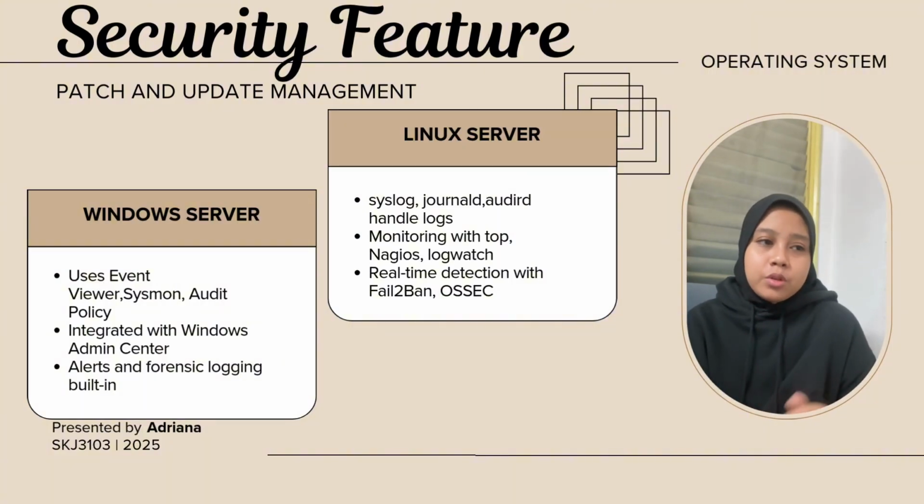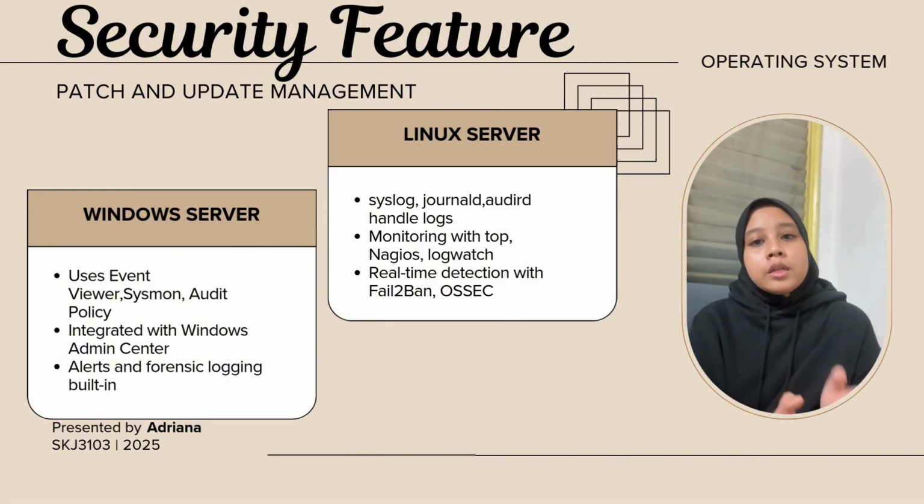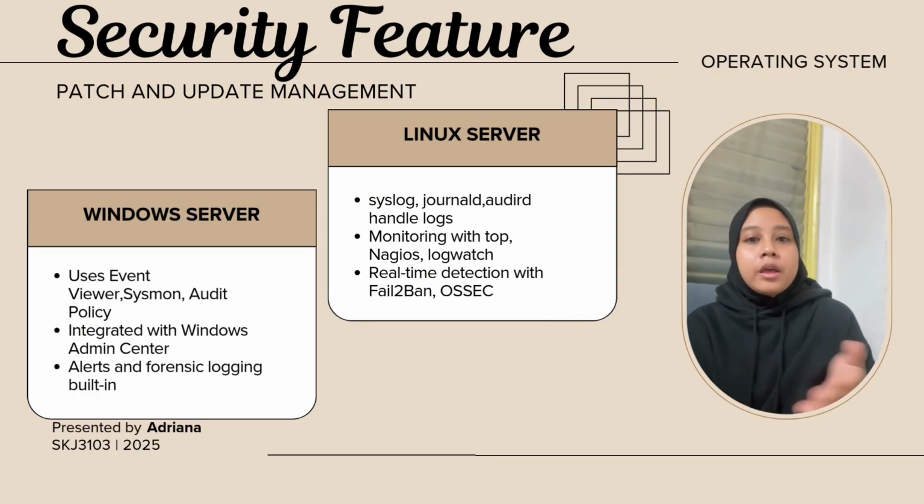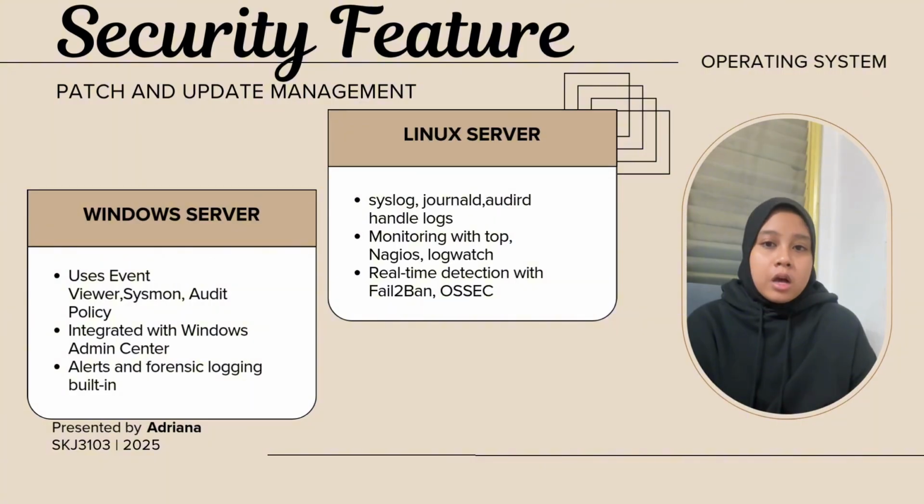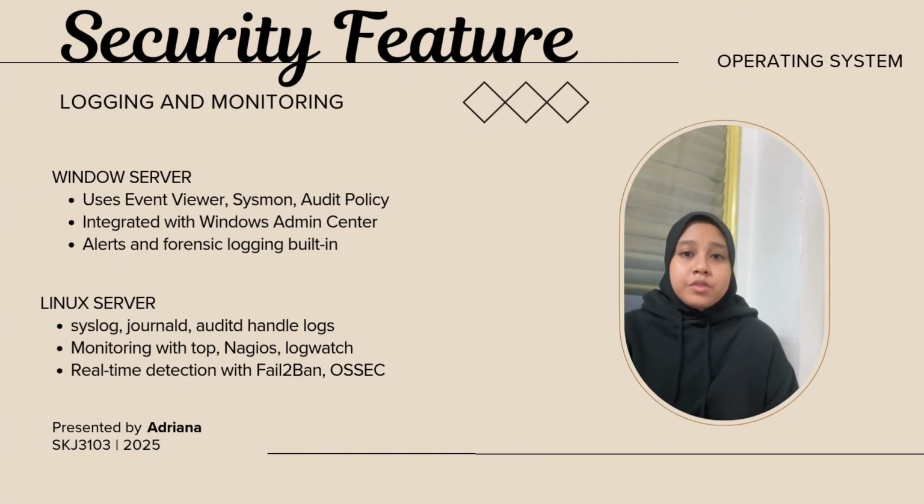Linux handles updates using a package manager. For example, Ubuntu uses apt, while Red Hat-based systems use YUM or DNF. Updates are small, quick, and often don't need a reboot. This is helpful in systems that need to stay online all the time. Updates can also be automated using cron jobs. This means you can set the system to check for updates and install them at night or during low traffic hours. So lastly, for the security features, let's talk about logging and monitoring, which help us to see what's